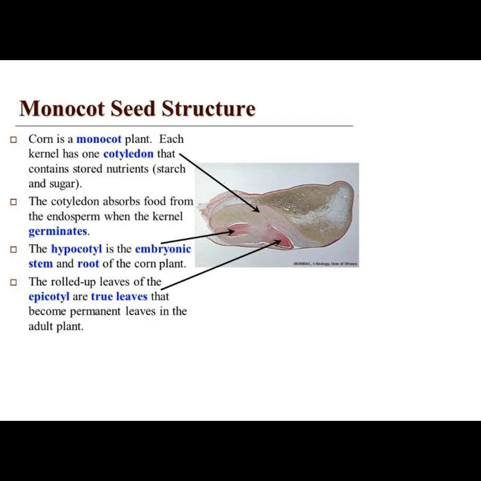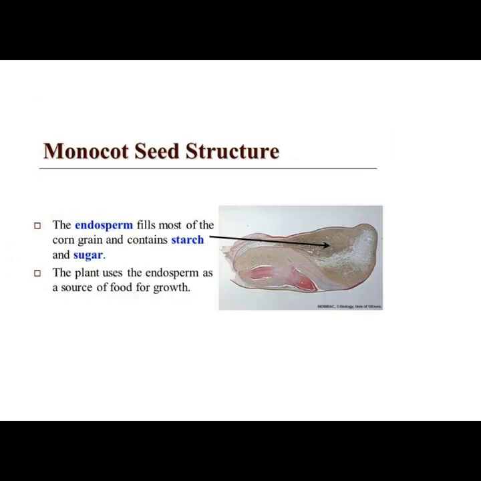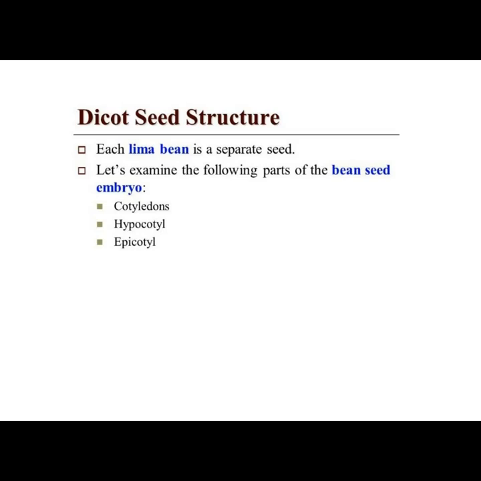Monocot seed structure. Corn is a monocot plant. Each kernel has one cotyledon that contains stored nutrients such as starch and sugar. The cotyledon absorbs food from the endosperm when the kernel germinates. The hypocotyl is the embryonic stem and root of the corn plant. The rolled up leaves of the epicotyl are true leaves that become permanent leaves in the adult plant. The endosperm fills most of the corn grain and contains starch and sugar. The plant uses the endosperm as a source of food for growth.